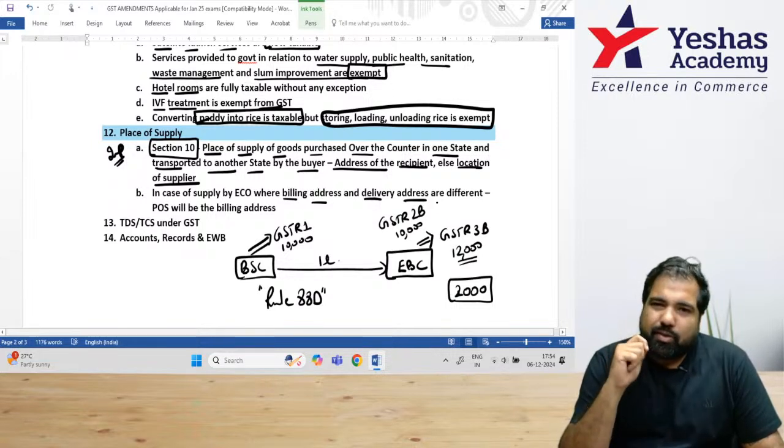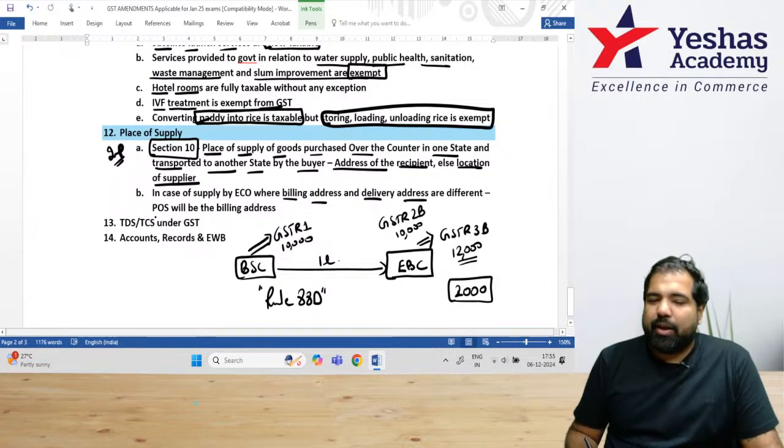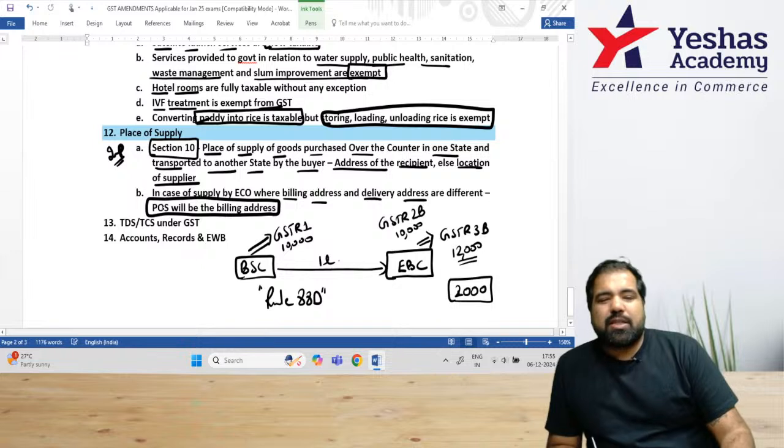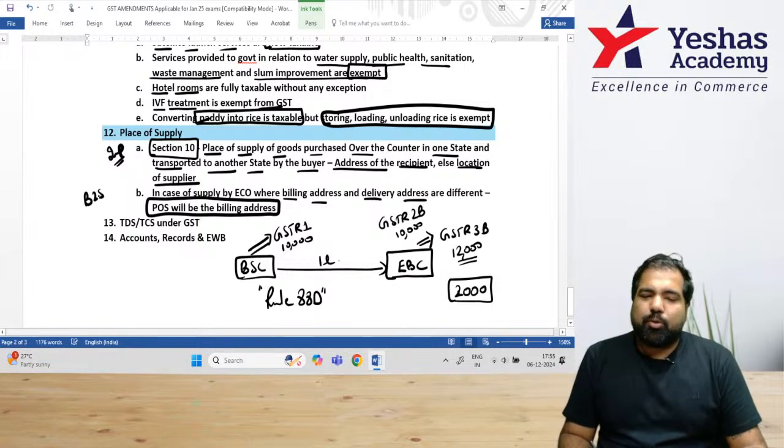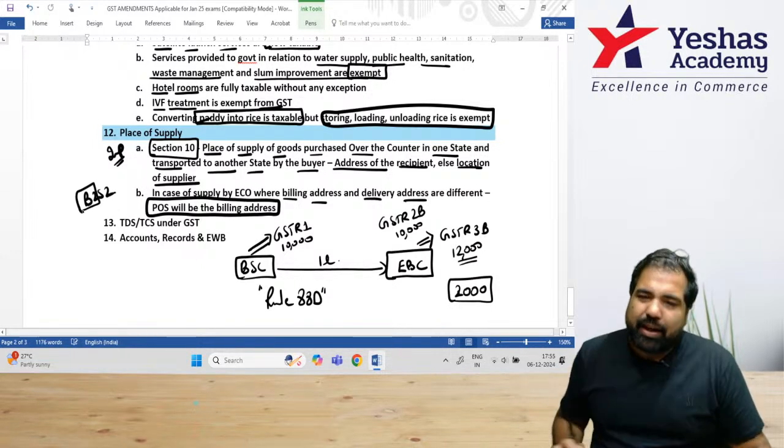Then where is the place of supply? The place of supply is the billing address. Yes, it is the billing address. That's what they have confirmed, that the place of supply will be the billing address. This is very similar to a bill to ship to model. So wherever it's bill to, that is the place of supply.